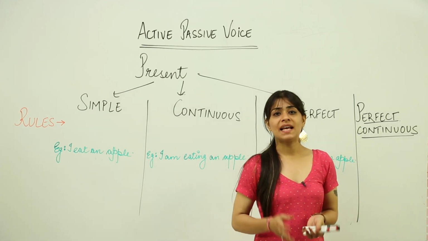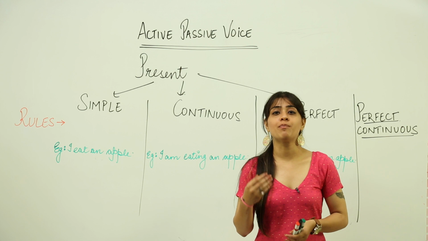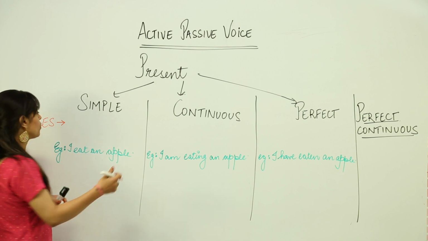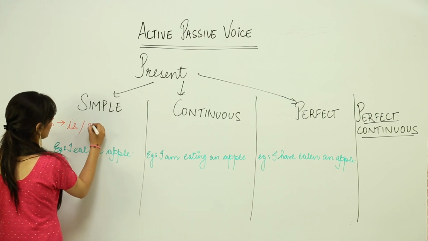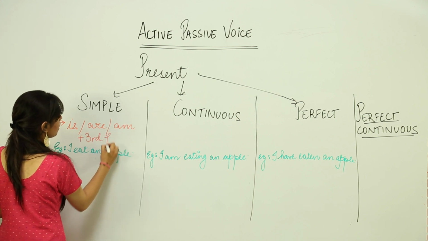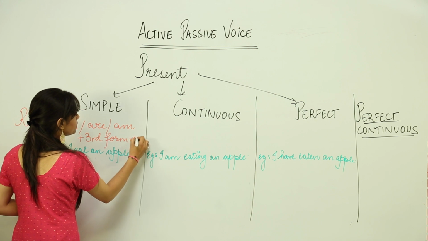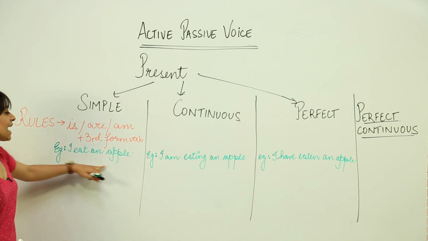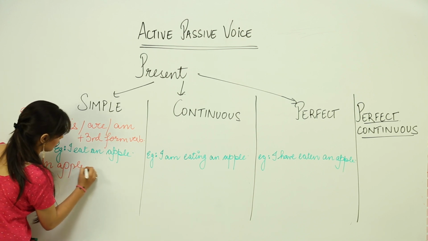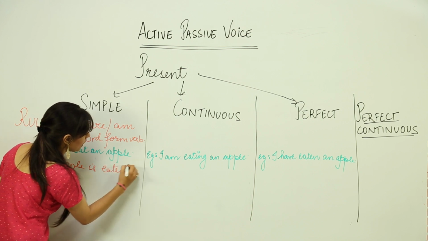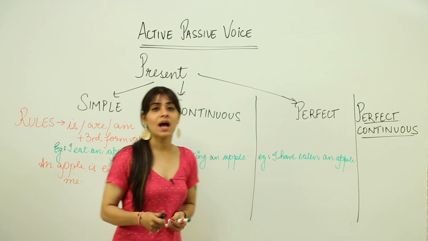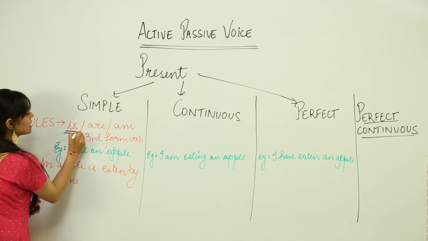Now, for active passive, let's understand the rules of changing from active to passive voice in present tense. For simple present tense, the rules are is, are, am plus third form of the verb. For example, I eat an apple. An apple is eaten by me.